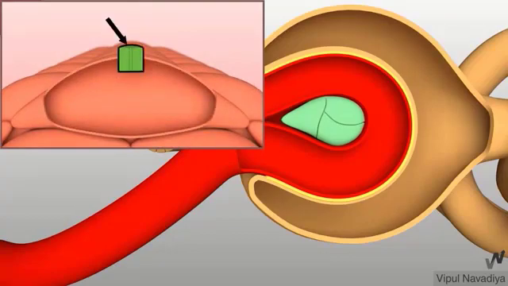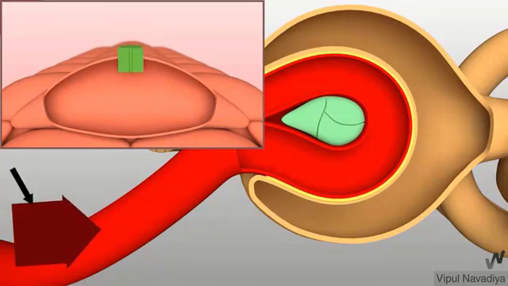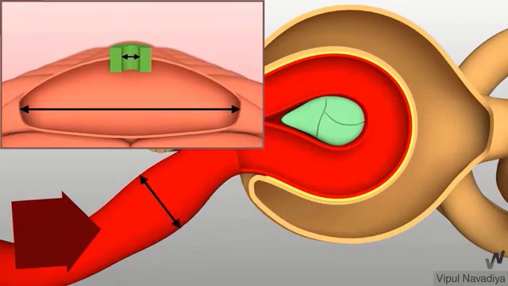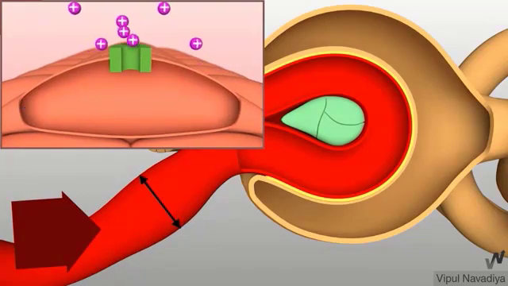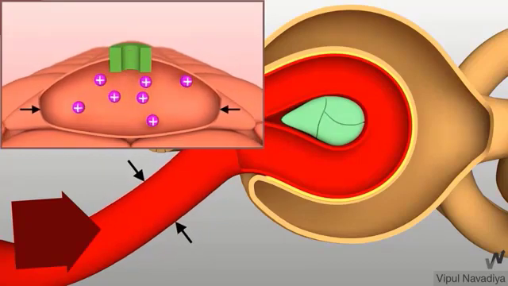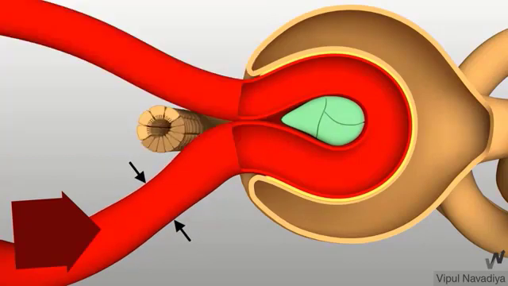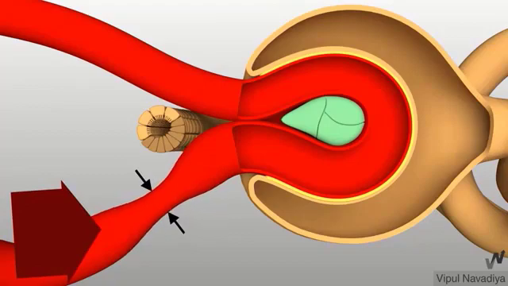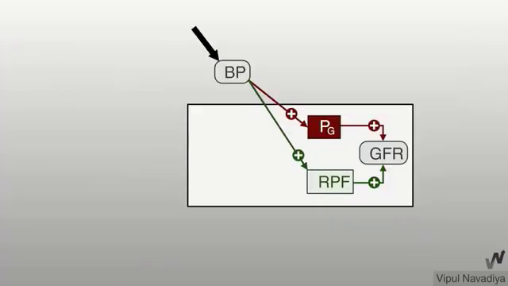With increasing blood pressure of the afferent arteriole, this increase causes stretching of the muscle wall. This stretching causes opening of this channel. Opening of this channel causes influx of cation. The influx of cation causes depolarization. Depolarization causes contraction, so constriction and increasing of the resistance in the afferent arteriole.